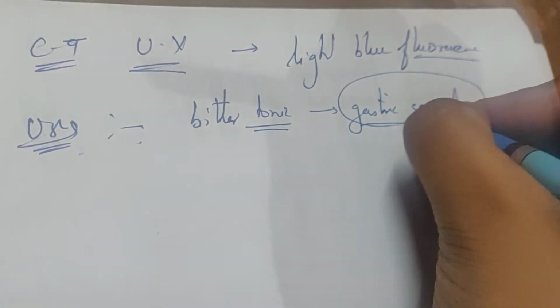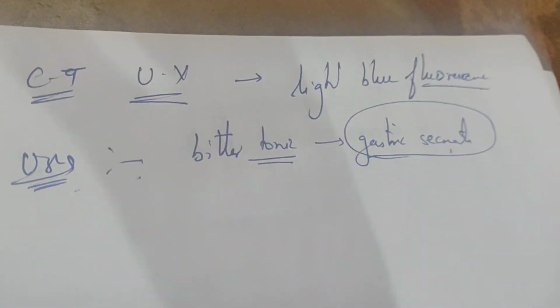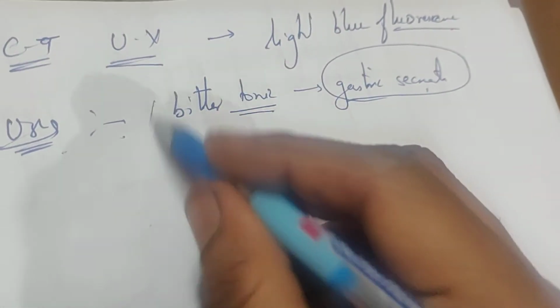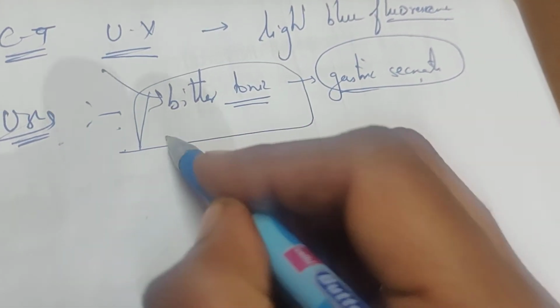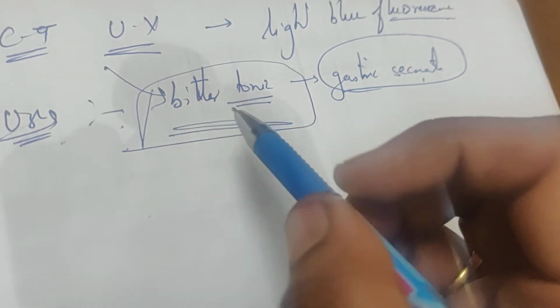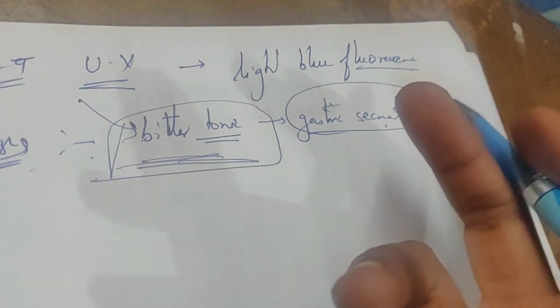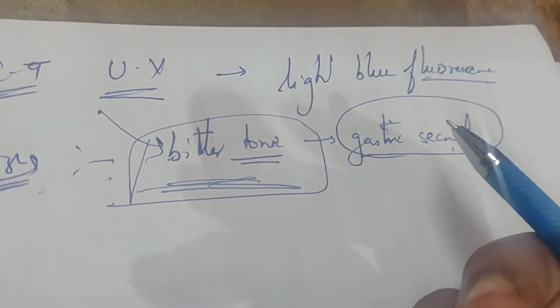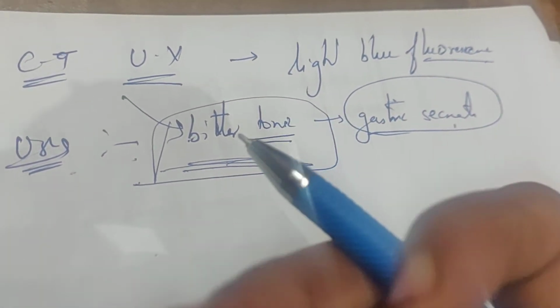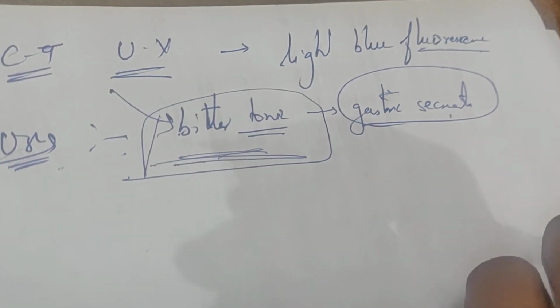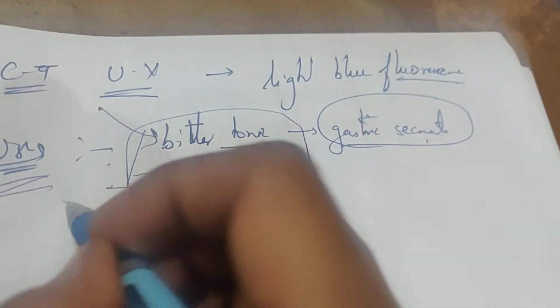So why stimulate gastric secretions? Some people don't have any appetite, no feeling of hunger. The feeling of hunger is completely dead in some cases. In that case we give this bitter tonic, that is gentian syrup. Then the gastric secretions are stimulated, by which they feel appetite, the feeling of hunger starts in them, and then they will eat. That is the use of gentian.